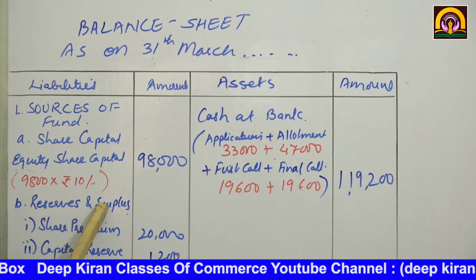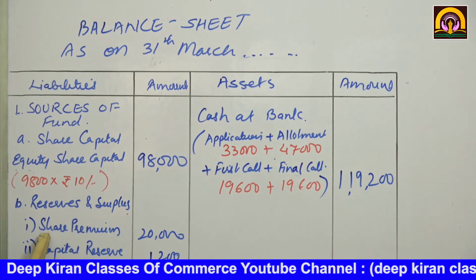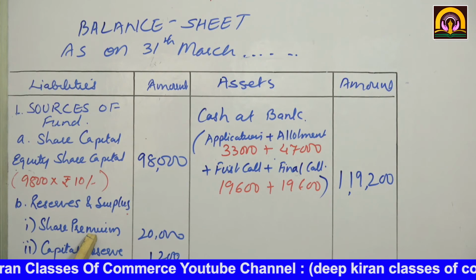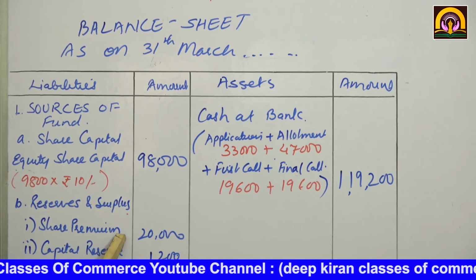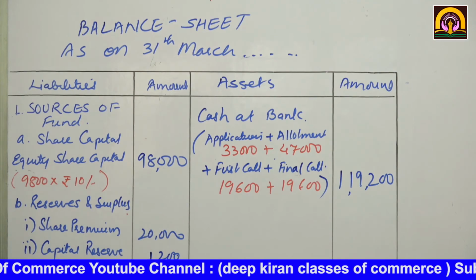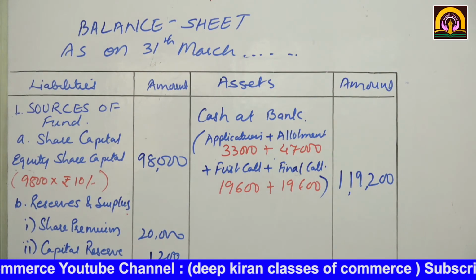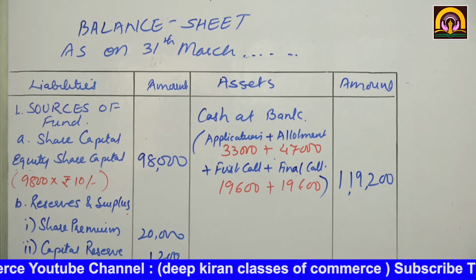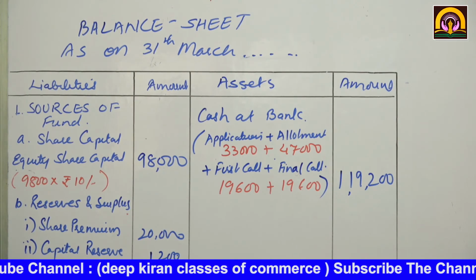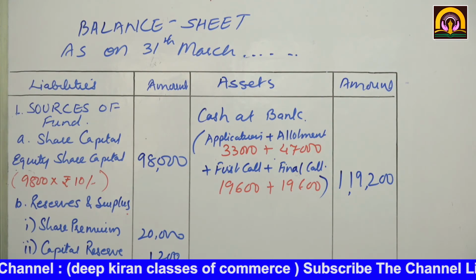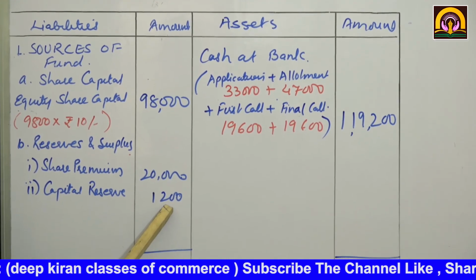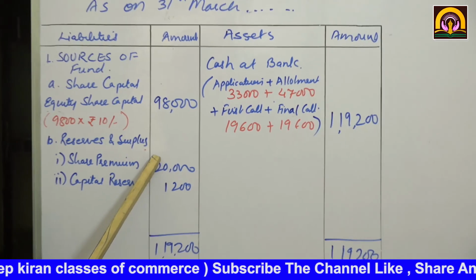B, reserves and surplus. See, there was a share premium also of rupees 2 on 10,000 shares that amounted to rupees 20,000. Then we had forfeited the shares and the forfeited amount was 1,200 that we had transferred to capital reserve. So capital reserve 1,200. Is it clear?